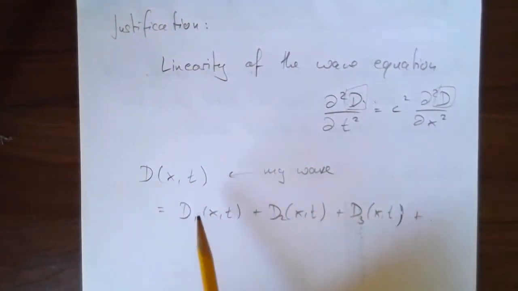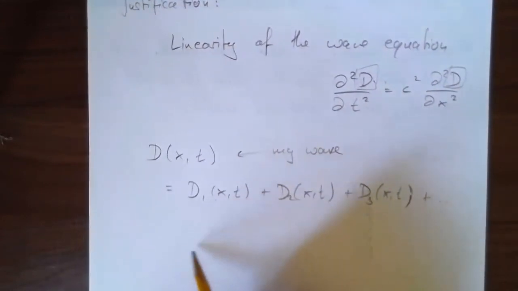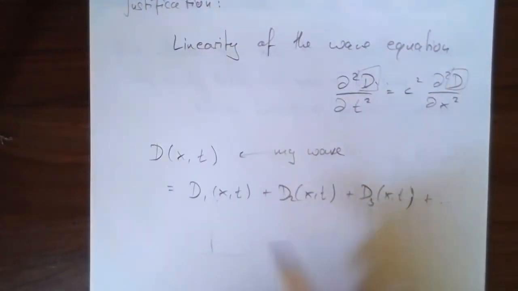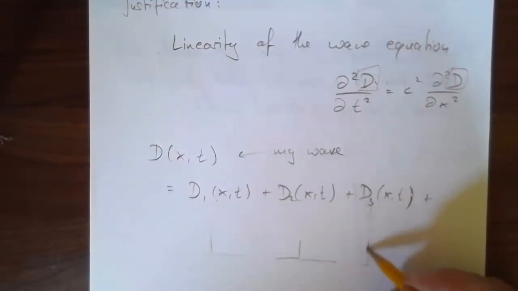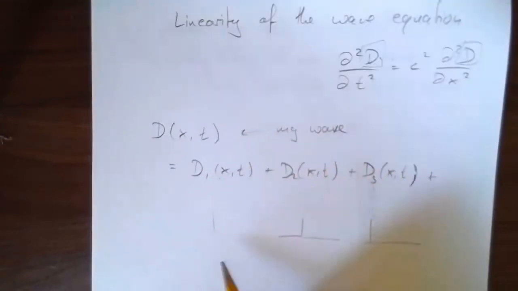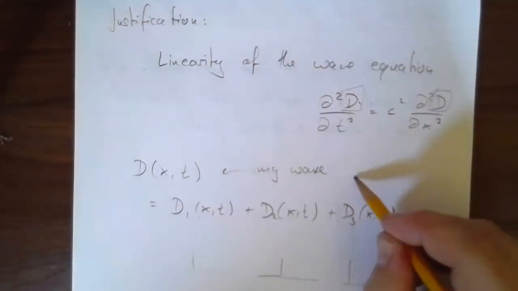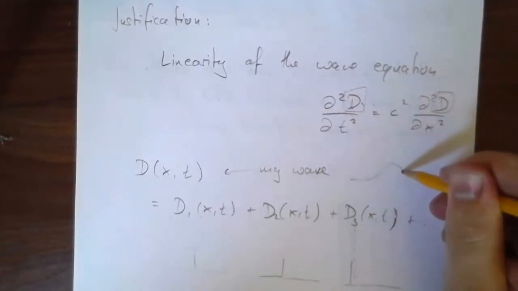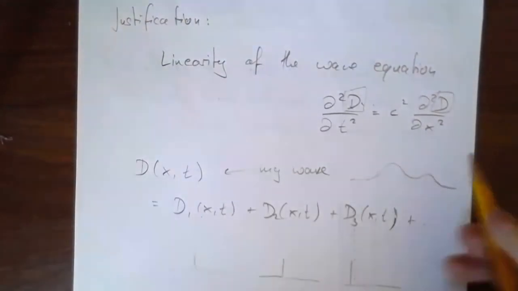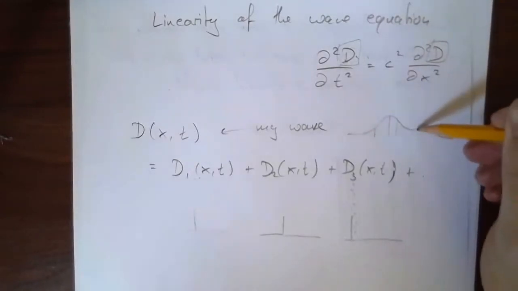And of course, for the purpose of Huygens principle, each one of those is like a single point in space. There's a spike. This function says the water at this point here is high. This one says the water at this point here is this high. This one says the water at this point here is this high, right? So I add them up, and if I have a large number of them, maybe an infinite number of them, my actual wave might look something like this. Now I add all those spikes up, and I get this spike here, and this spike here, and this spike here, and this spike here.